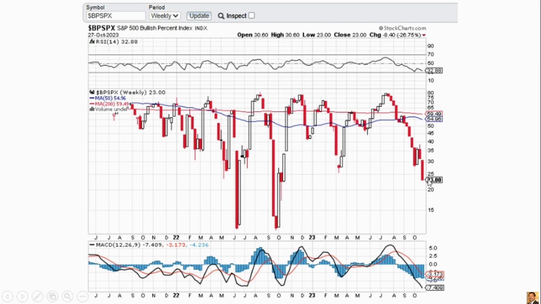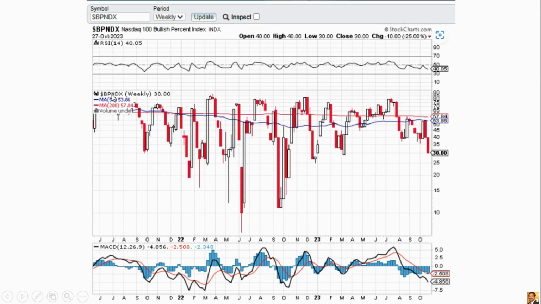So there is a high chance, because there is a positive divergence in the RSI, that the S&P can bounce from here. And this is the bullish percent of Nasdaq 100. Again, this is also a big drawdown compared to March. It is very close to the March drawdown.